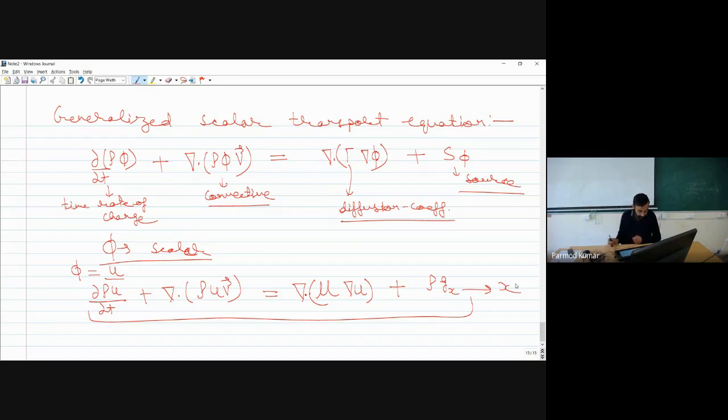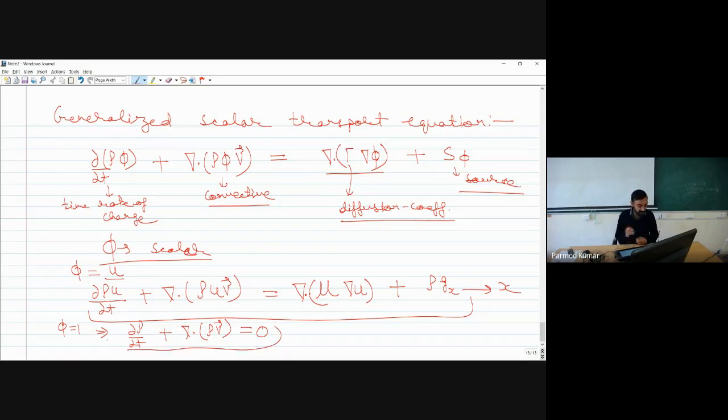Let me just tell you, if we equate phi equal to 1, I will get del rho by del t plus divergence of rho into velocity vector. While we are not considering any chemical reactions within our control volume, we will not have any diffusion of mass, so the diffusion term will be 0, gamma will be 0, when we are not considering mass transfer within the control volume. And if we do not have any process which involves the generation of mass, then the source term will also be equal to 0. So if I substitute phi equal to 1, then I am getting nothing but my continuity equation.